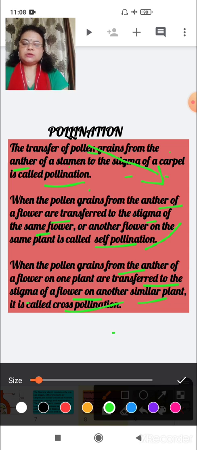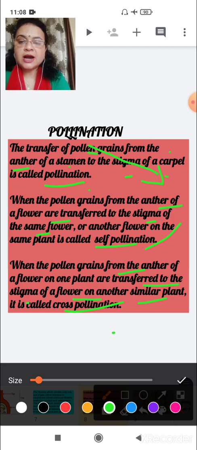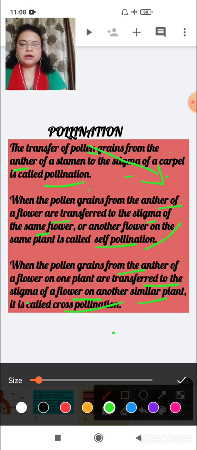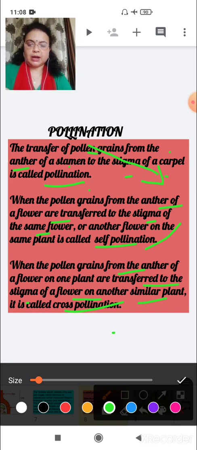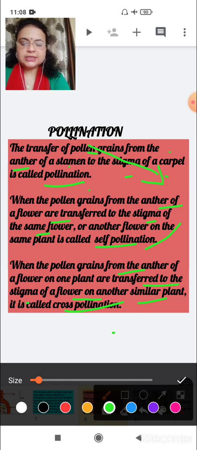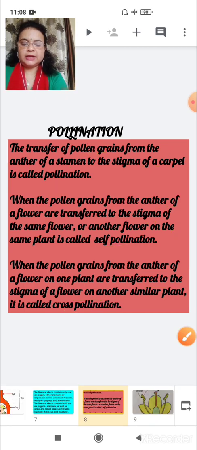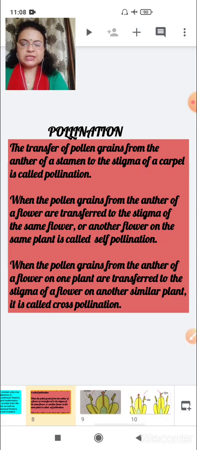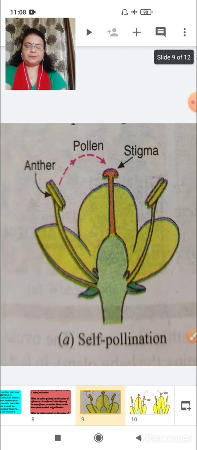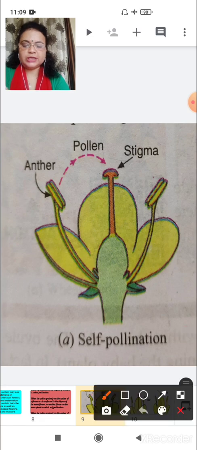So how does cross-pollination occur? How do these pollen grains transfer from one plant to another plant? This is the main question. Let me explain how they transfer. First I will explain with the picture, and then I will explain with words. See here, this is called self-pollination.